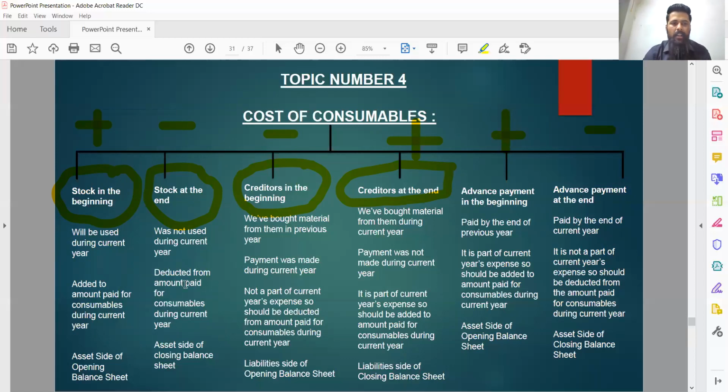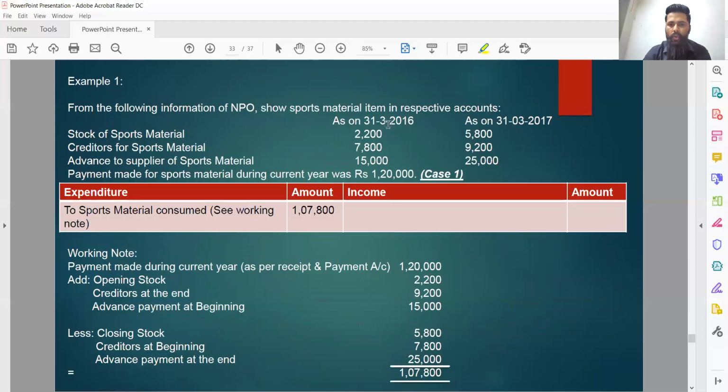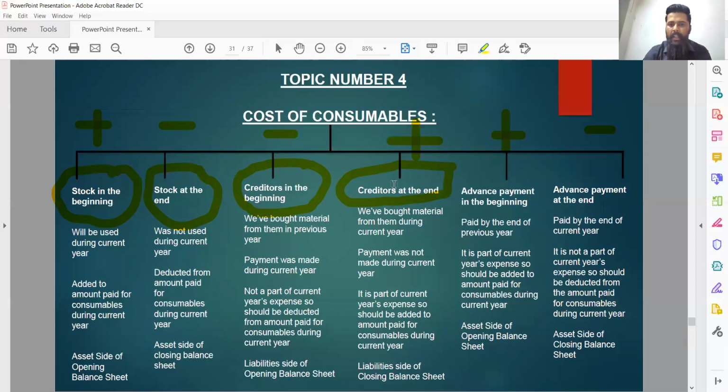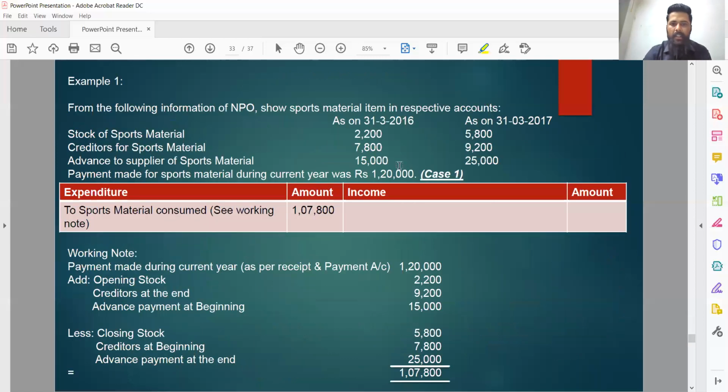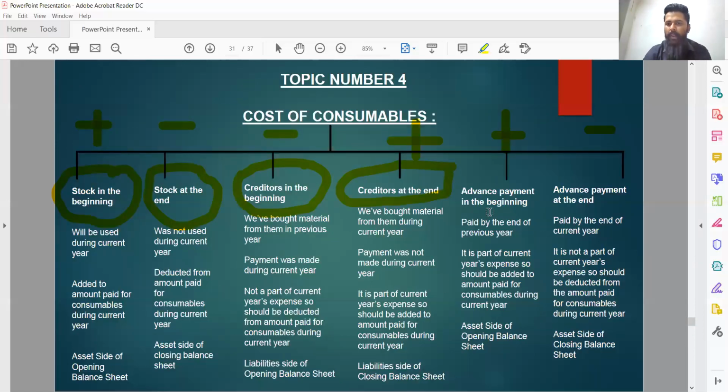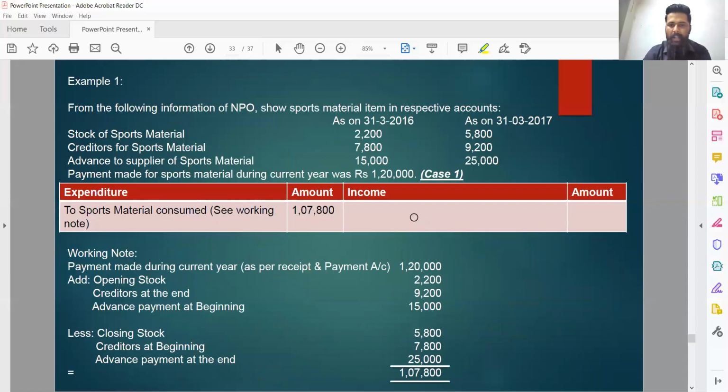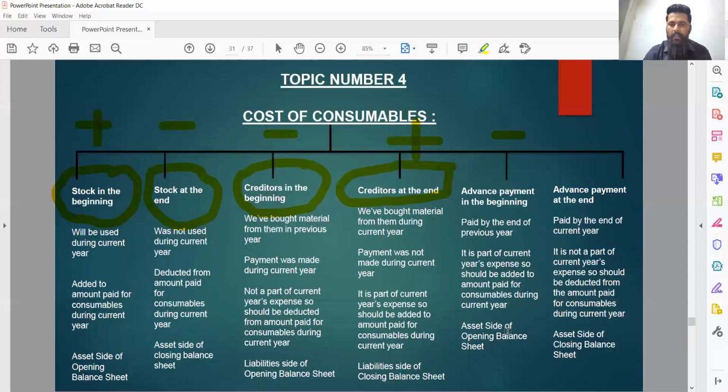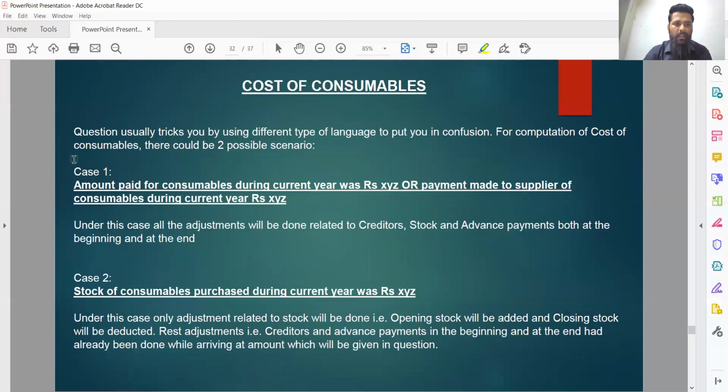Let's just quickly compare it. Opening stock add, closing stock less. Opening stock 2,200 add, closing stock 5,800 less. Creditors in the beginning less, creditors at the end add. Creditors in the beginning 7,800 less, creditors at the end 9,200 add. Advance payment in the beginning add, advance payment at the end less, advance payment in the beginning 15,000 add, advance payment at the end 25,000 less. So this was the first case of cost of consumables, under which we have to make all 6 adjustments.